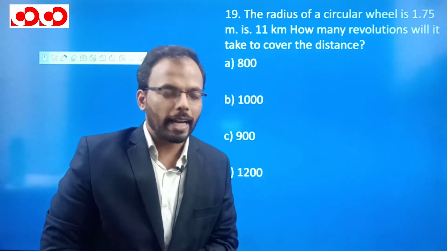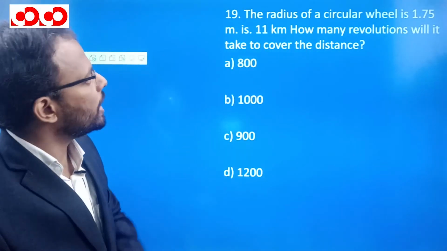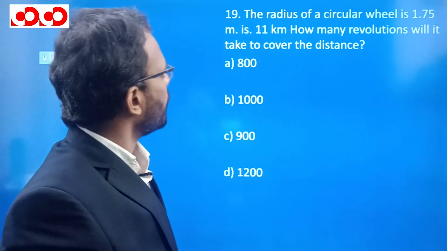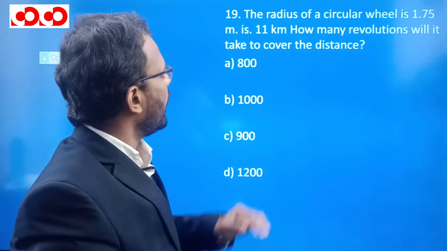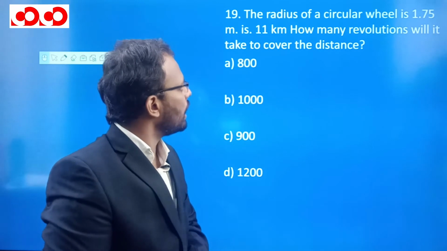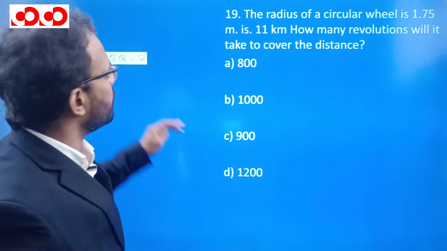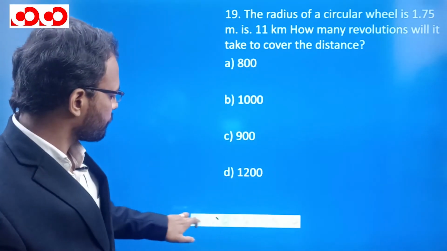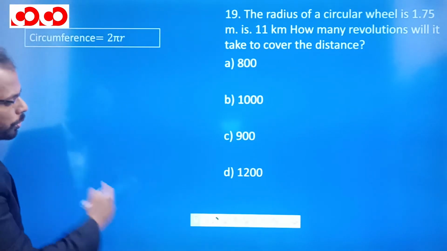So here is question number 19. Let's try and solve it. The radius of a circular wheel is 1.75 meter and it has to go 11 kilometer. How many revolutions will it make? Now see, first of all we should know the circumference.